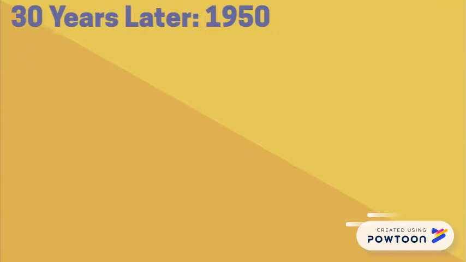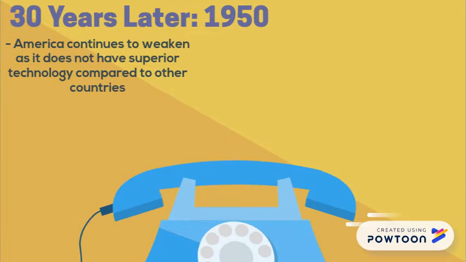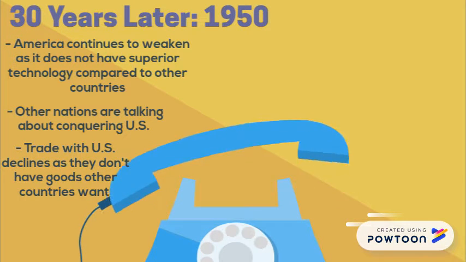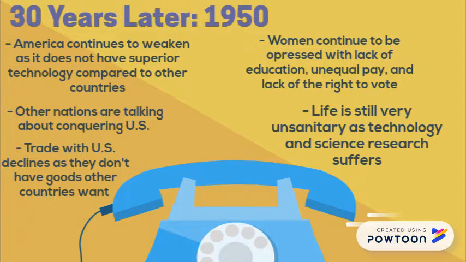In the 1950s, women continued to be oppressed and treated unequally as the United States deteriorates rapidly in the global standings as well as a nation. The economy suffers because no countries want to trade with them, and the U.S. doesn't have the manpower to continue sailing across the sea to trade. U.S. technology is way behind the rest of the world, and it results in the U.S. not having a ton of power.